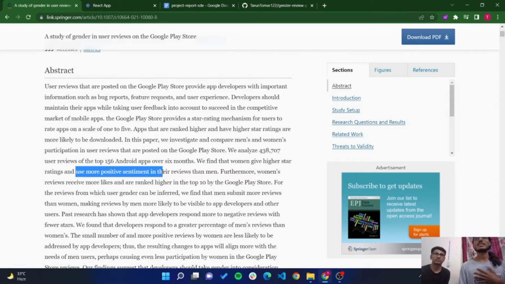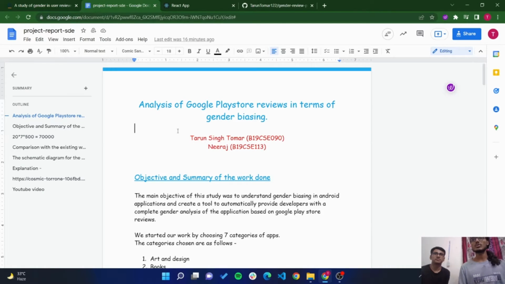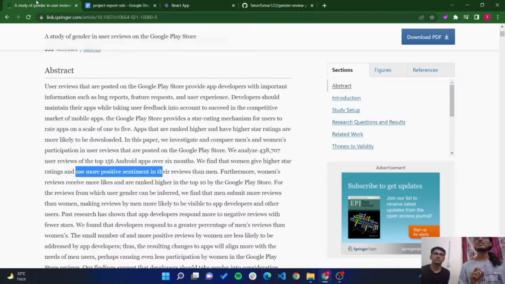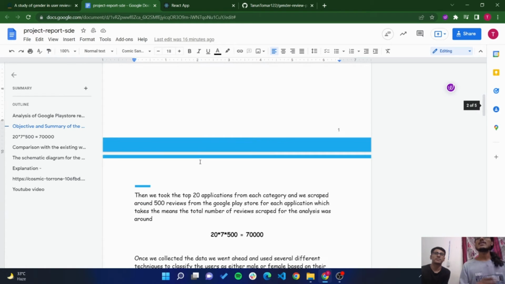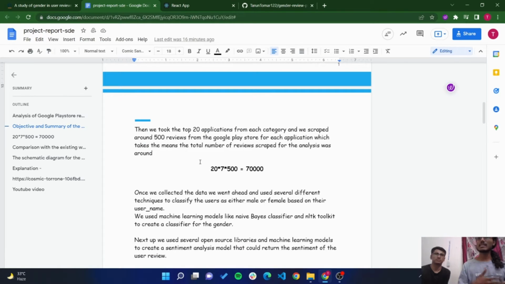Now what we did is we worked a step further on this research. We have created an application where we have already shown our study, and our study is a bit different from their study. In the paper they took 156 applications, but they didn't categorize anything. We have categorized the applications into 7 popular categories, and in each category we took 20 applications and 500 reviews for every application, and overall we had about 70,000 reviews.